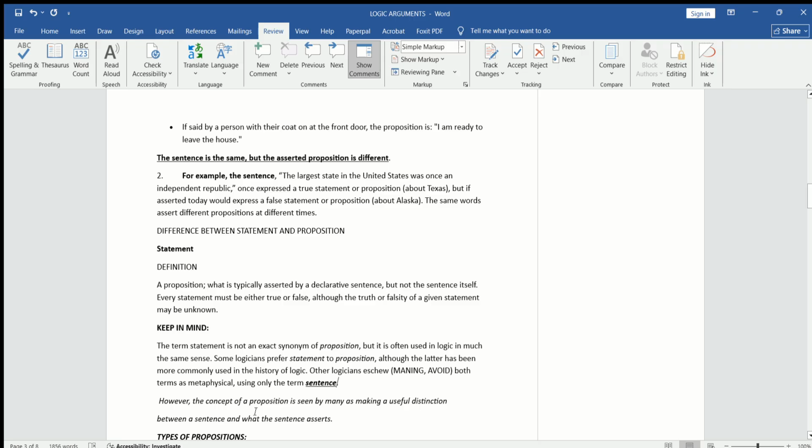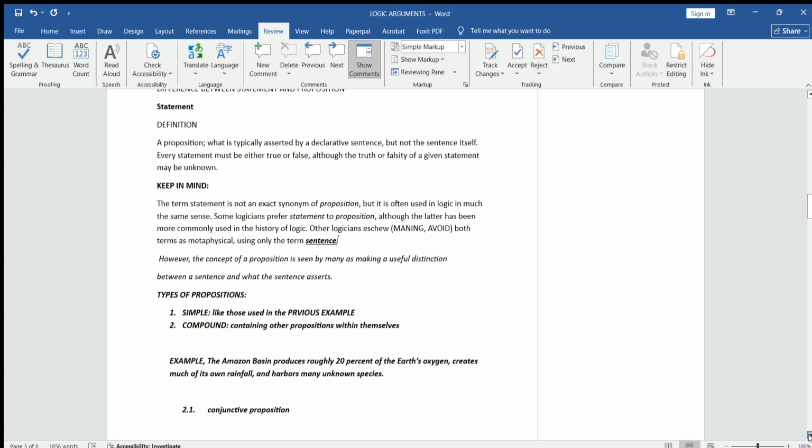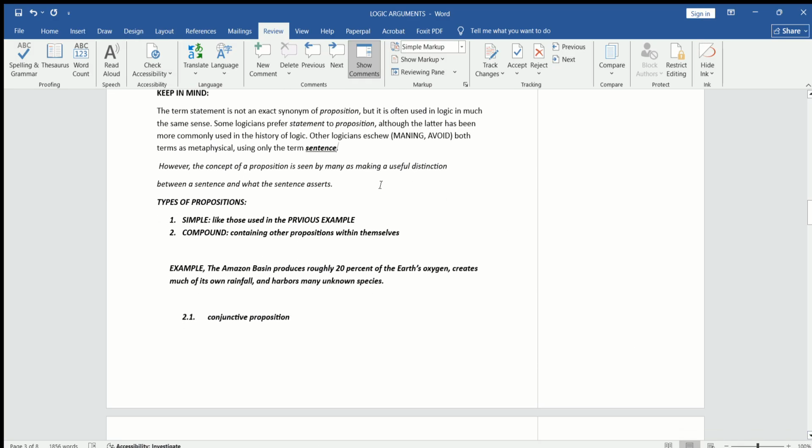So the concept of a proposition is seen by many as making a useful distinction between the sentence and what the sentence asserts. Okay, I think that will be clear, hopefully.